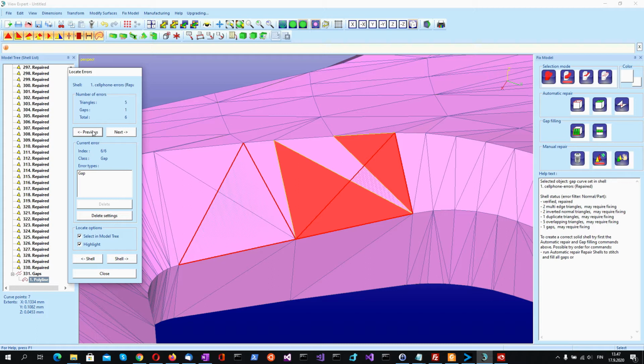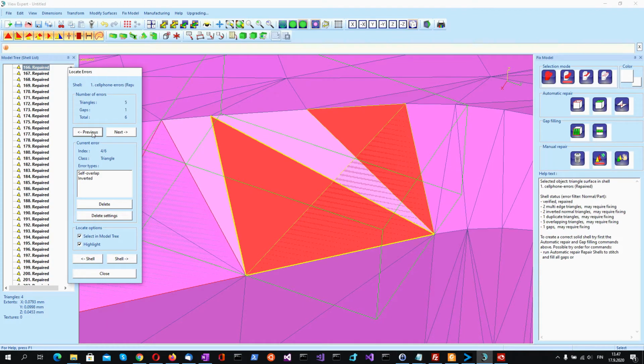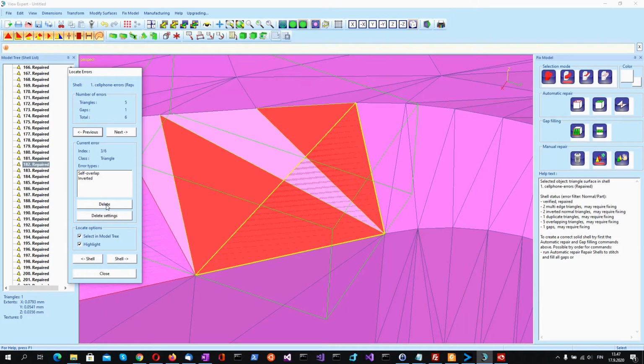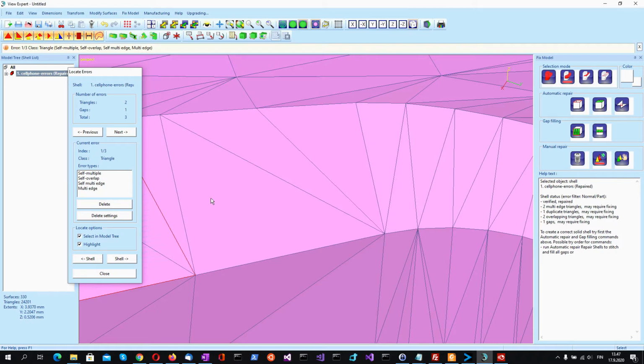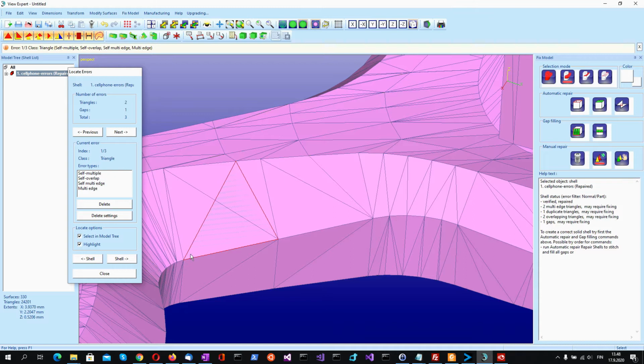There are still some gaps left, but most probably the automatic repair can fix those gaps. But for this area, we still need to delete some triangles. Let's try deleting this one. And that was quite successful. That actually fixed all that area. Now it looks like here we have only one gap left in this problem area. So next we try to run automatic repair to see if it can fix this area.